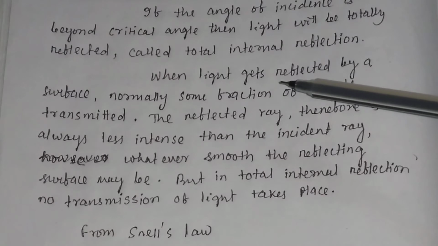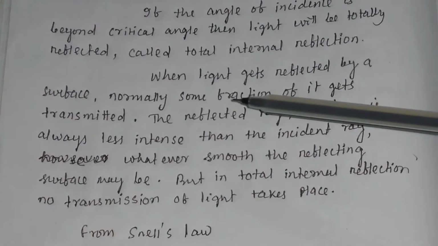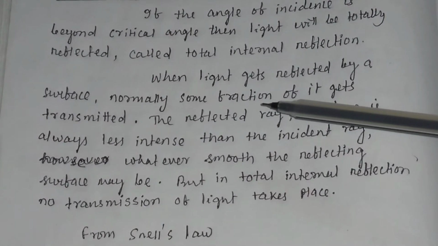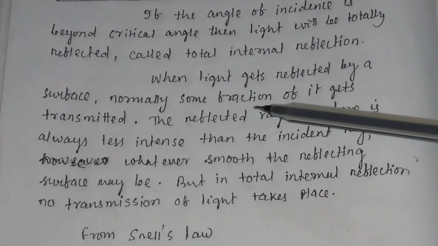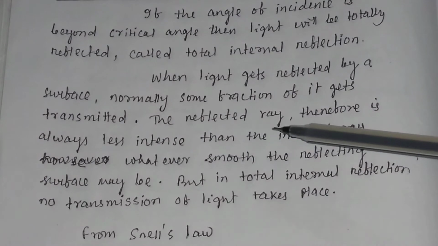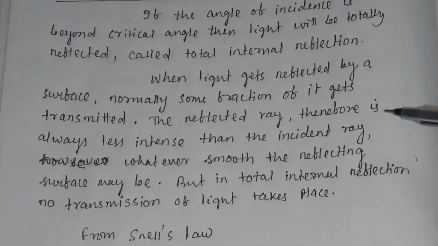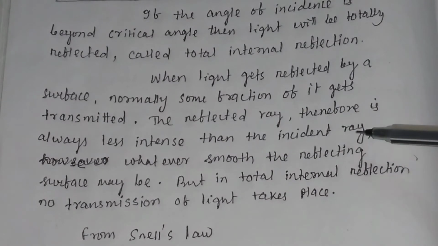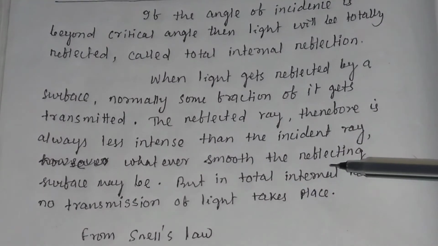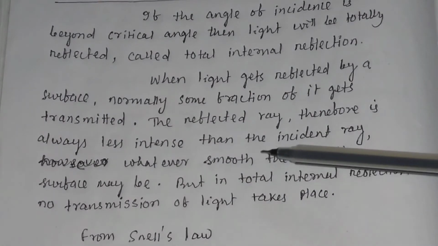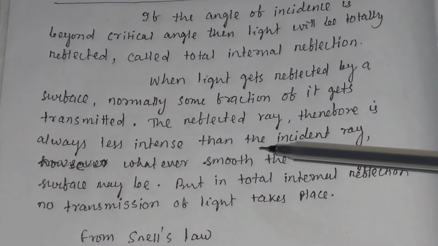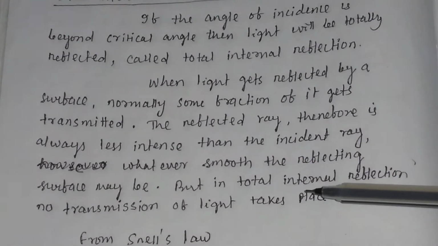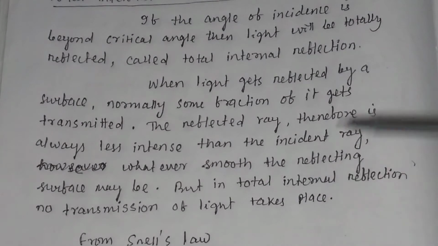We know when light gets reflected by a surface, normally some fraction of light gets transmitted. The reflected ray, therefore, is always less intense than the incident ray. Whatever smooth the reflecting surface may be, the reflected ray is less intense than the incident ray. But in case of total internal reflection, no transmission of light takes place.